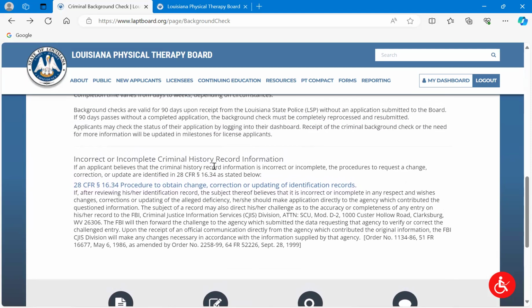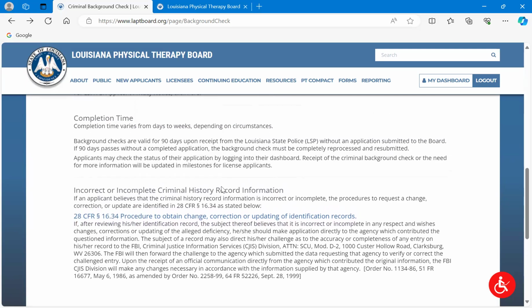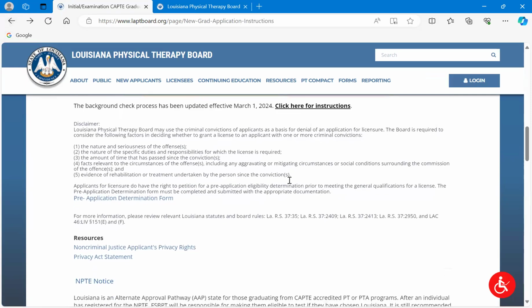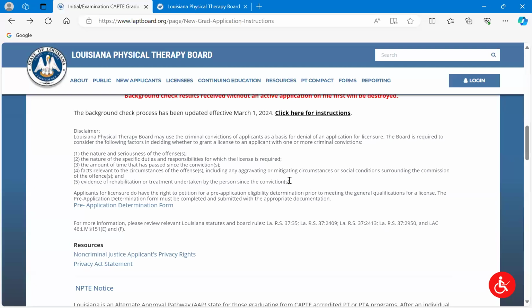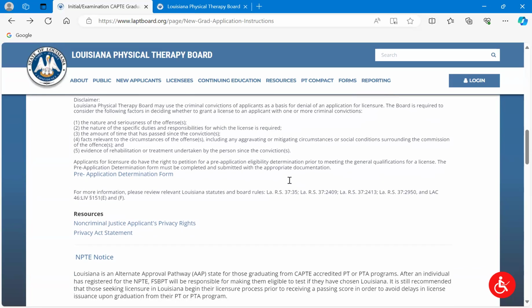And again, there's just some further information down here, the statutes. You might want to read this if it's an incorrect or incomplete criminal history record. If you believe anything is incorrect or incomplete, there are procedures that you can take to address that. Okay, that is the background check process, and that's the one that kind of makes people most nervous, but I don't think you need to be nervous. This is honestly probably the easiest that I think I've ever seen it, so this is good, you guys.